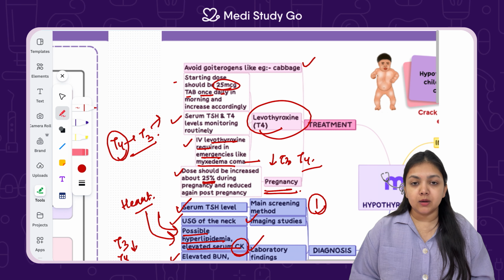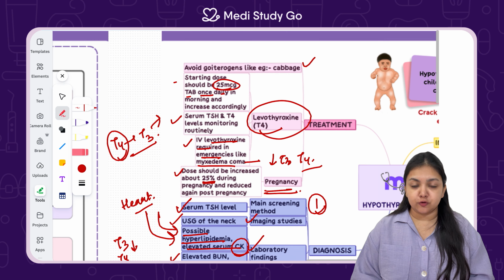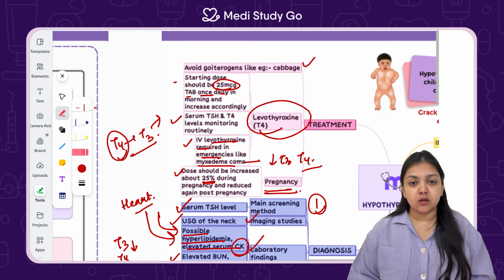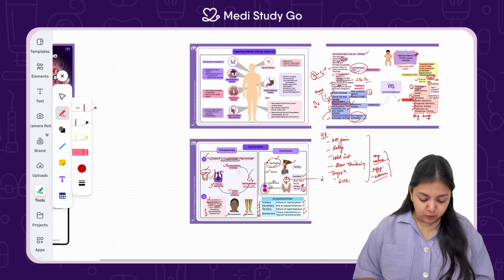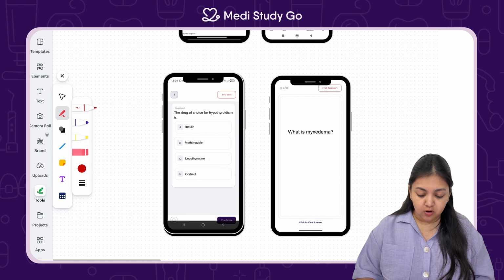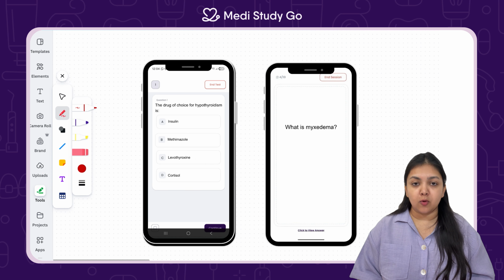So this is how we can compile a topic of hypothyroidism, where T3, T4 is less in amount. You study the definition, types, etiologic agents, clinical features, pathophysiology, lab investigations, and the treatment. After you have read a topic, watched a video like this, you must solve some questions. For example, I have 2 questions over here. One is in the form of a flashcard and second is in the form of an MCQ.